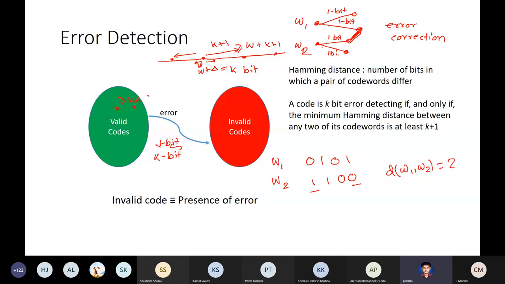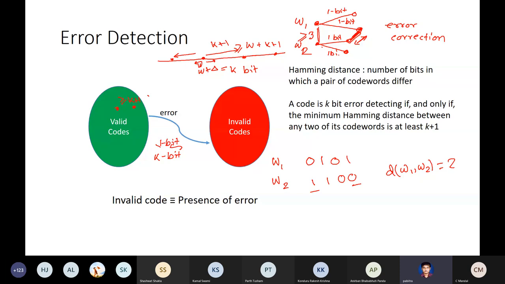In order for that to happen, what is required? It requires that these two are sufficiently distant apart. How do I know these are sufficiently distant apart? Because the distance between these two has to be at least 3. Because if it is 3, this may go to a 1 bit distance. So you can reduce 1 bit from this 3, it can become 2. And this again can become 1 less. So still 1.